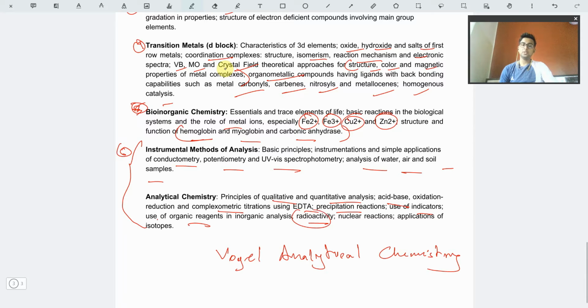Radioactivity is one of the most important parts that is asked. And then the nuclear reactions and applications of isotopes. This part is also quite important. One or two questions also fall from radioactivity and that part.